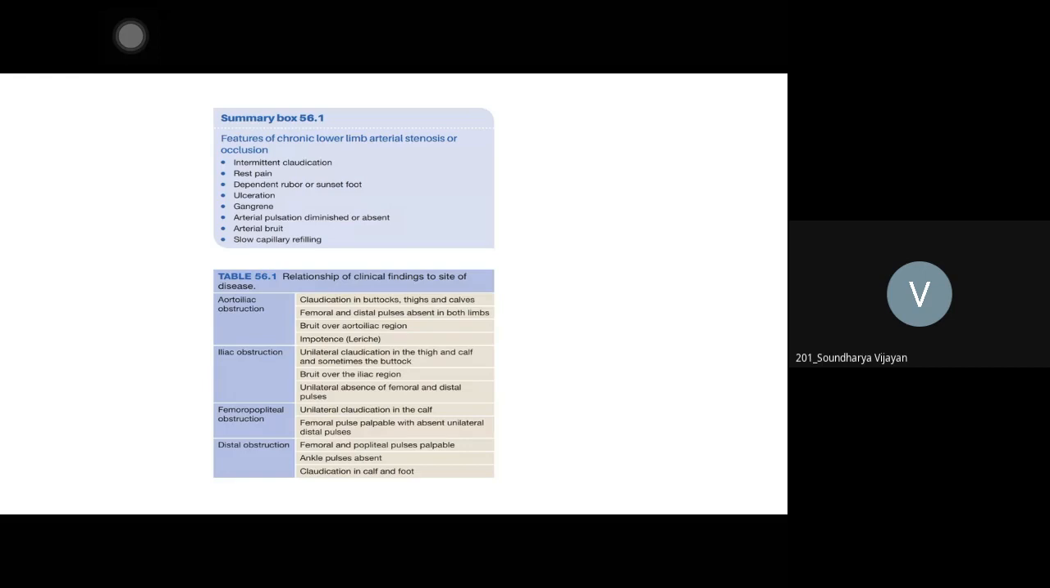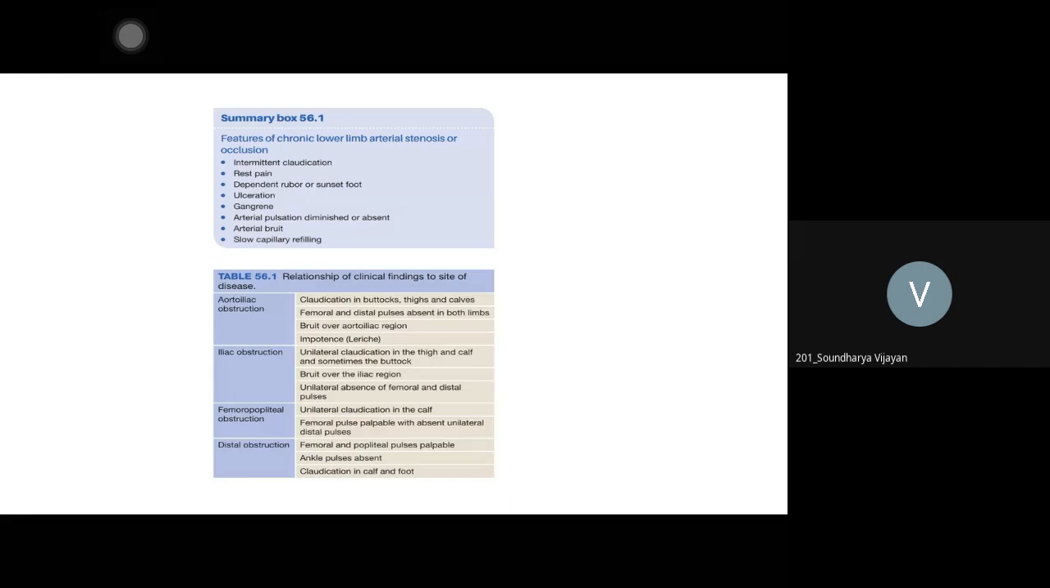And in male patients, there is another syndrome called Leriche syndrome. The patient will have impotence, due to internal iliac involvement. Aortoiliac block means the external iliac artery supplies the lower limb, and the internal iliac artery supplies the pelvic organs. So when the blood supply to the pelvic organs is also diminished, males will have impotence.